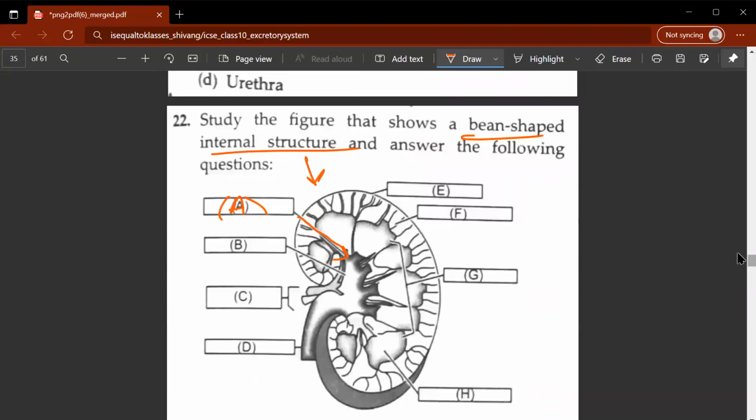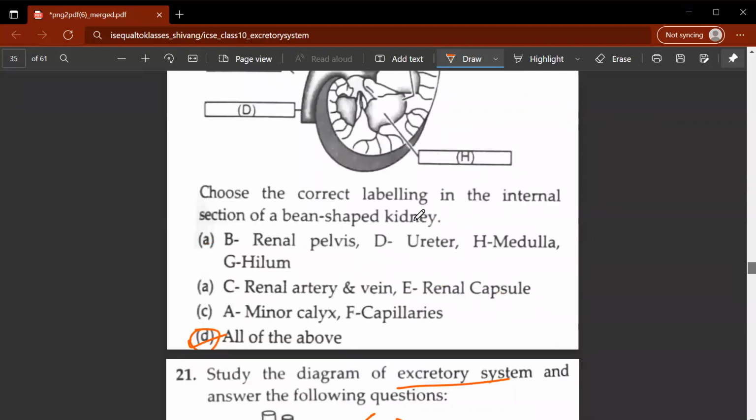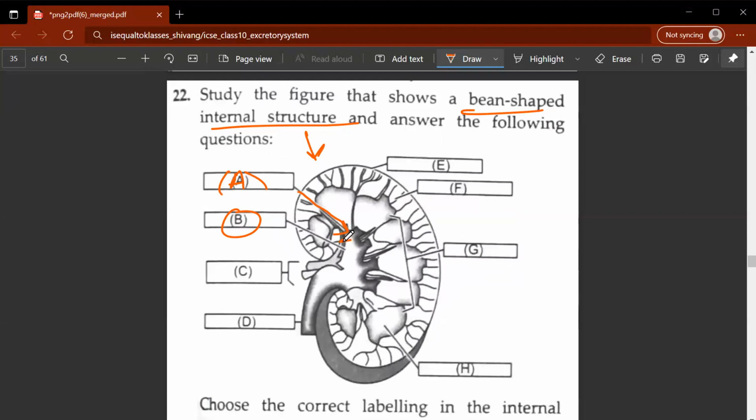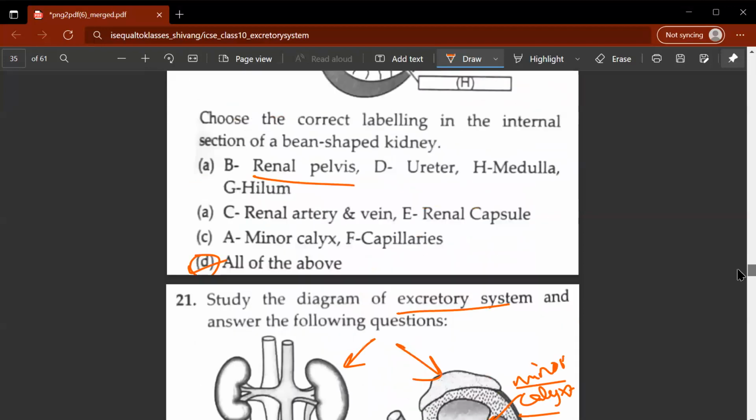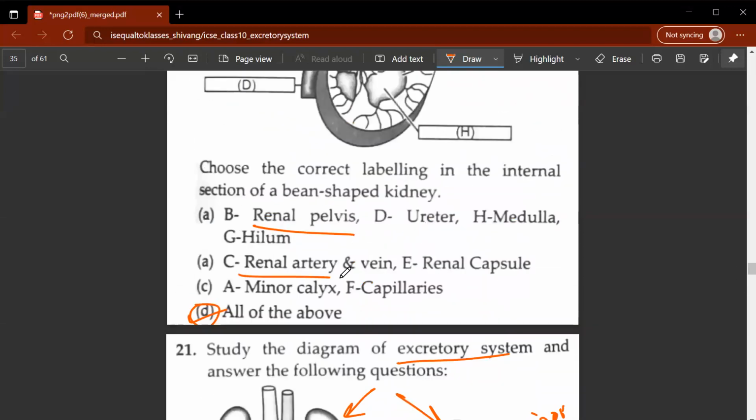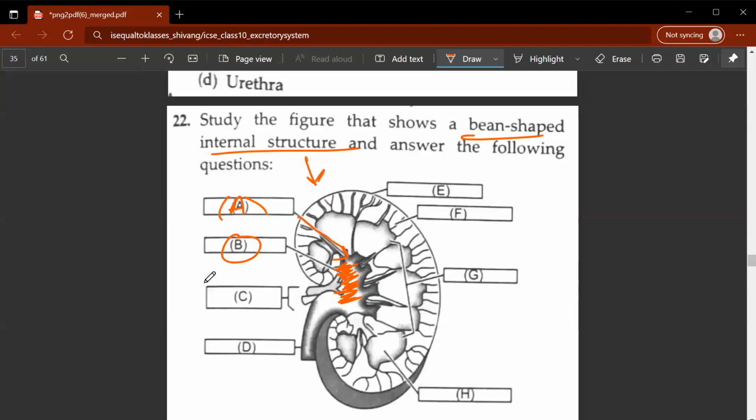Okay, so let's move on to the next part, the B. Now, what exactly is B? Let's see what B is. The renal pelvis. So as I said before, this part, the centermost part, is known as the pelvis or renal pelvis. Now, what is C? C is the renal artery. So what is C pointing to? C is pointing to the renal artery.